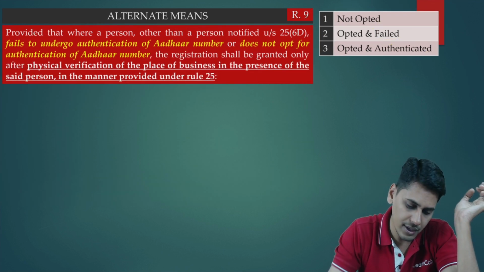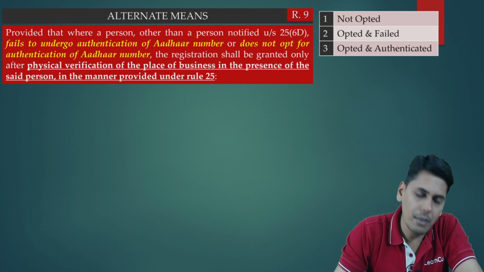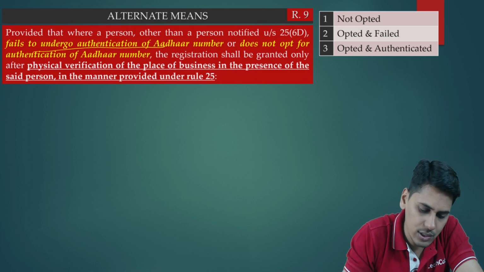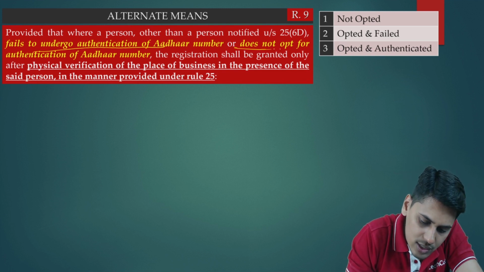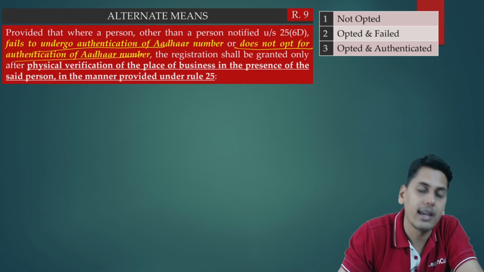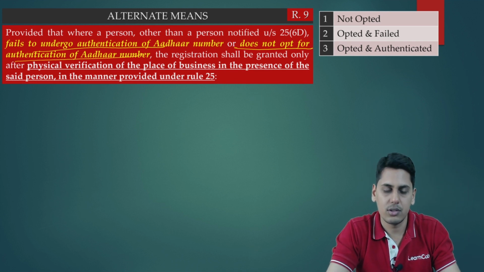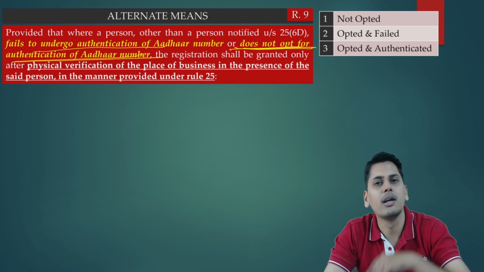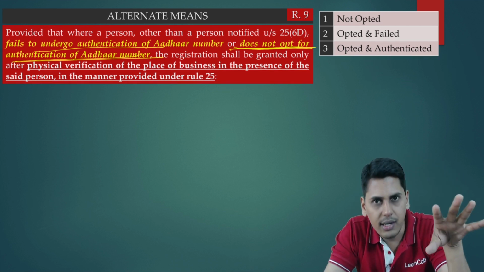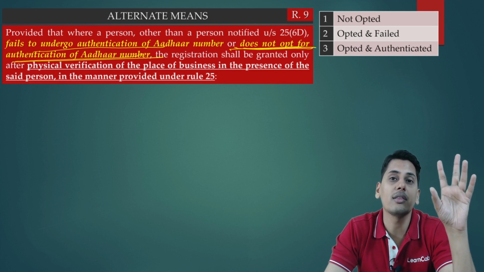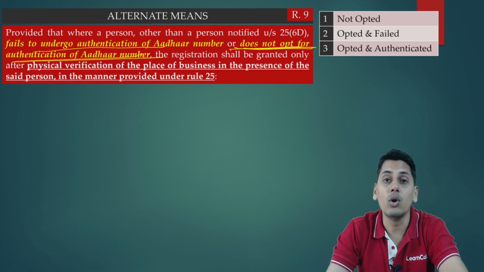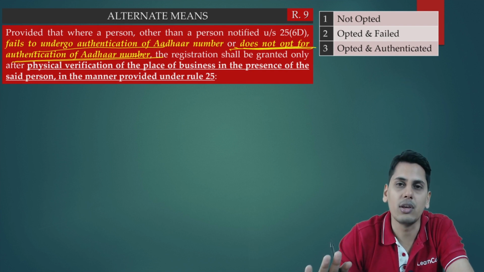So therefore, the amendment, friends. Now the amendment tells you rule number 9, provided that where a person other than a person notified under 6D fails to undergo authentication of Aadhaar number or does not opt for authentication of Aadhaar number. So friends, this possibility has been included over here. So when you opt and it is a failure, or you do not opt to get Aadhaar authenticated at all, in both these cases, registration would be granted to you only after physically verifying your premises.